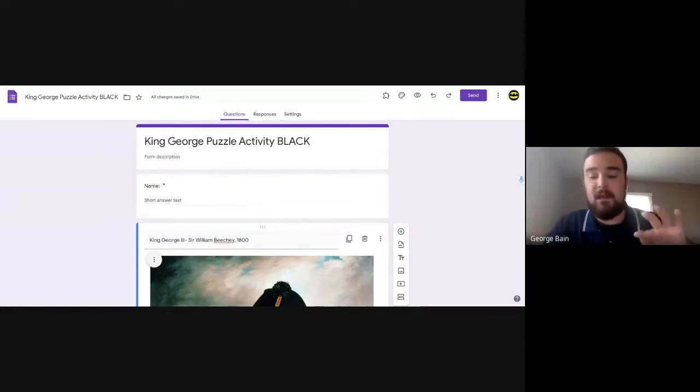Okay, pause. And so then I also have a George Washington Google Form created. It is the exact same thing, still leveled out. The only difference is the painting is different. It's the George Washington painting. I just felt that in the interest of time, I would only show you the King George one, but in an actual lesson, they would be doing the King George Google Form and a George Washington Google Form to see that analysis and to get the compare and contrast. So that is my lesson.